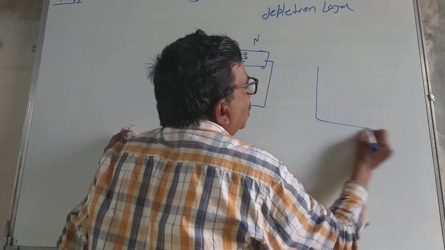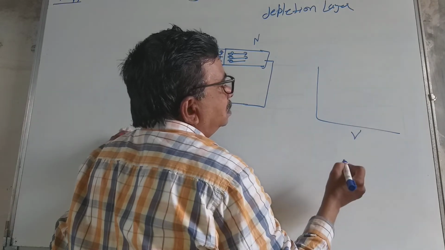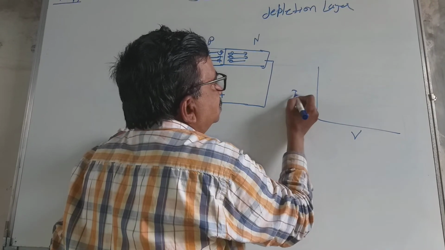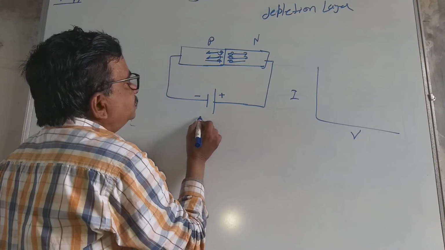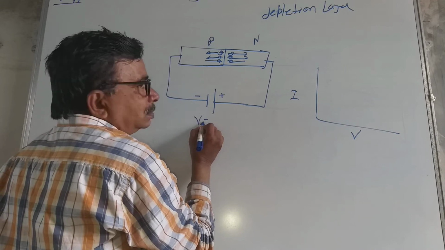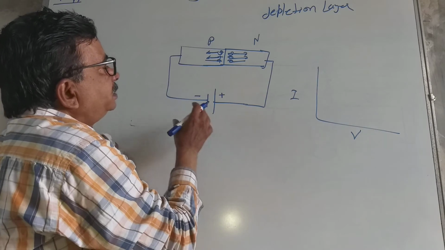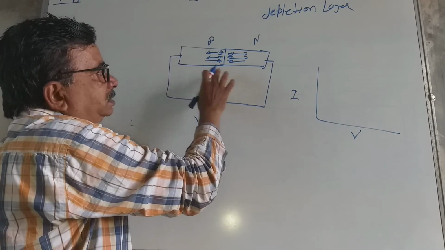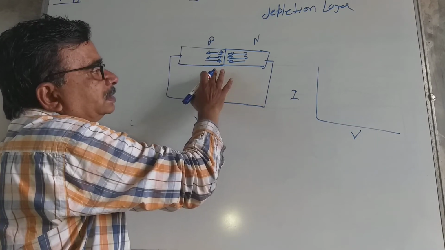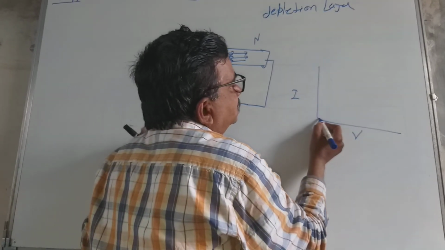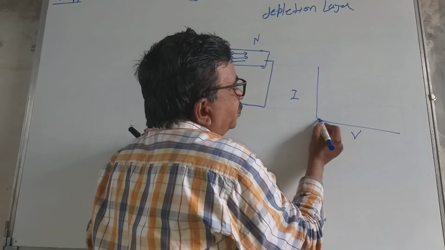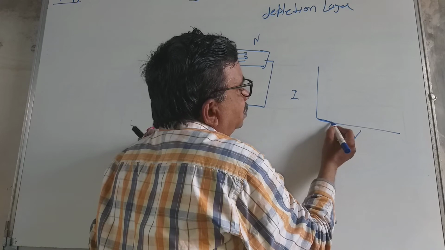Suppose this is the voltage and this is the current. We have to increase the voltage. As the voltage increases, there is no crossing of electrons, so there is no current.